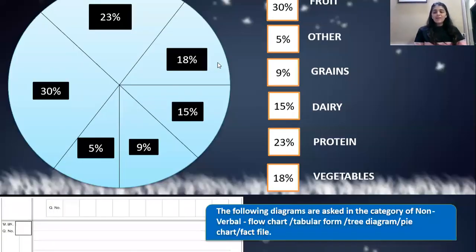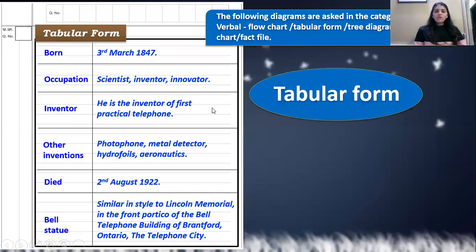Now moving ahead with my next type of non-verbal, that is a tabular form, a table form I can say. My tabular form should be drawn in pencil as I've suggested you all earlier. This is how my tabular form looks. We have to make a table. In tabular form you can get do's and don'ts, or distinguish, in this way as shown on the screen.